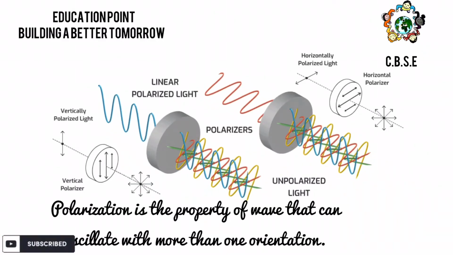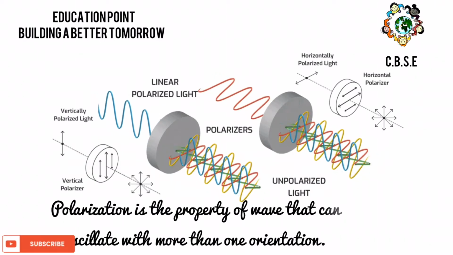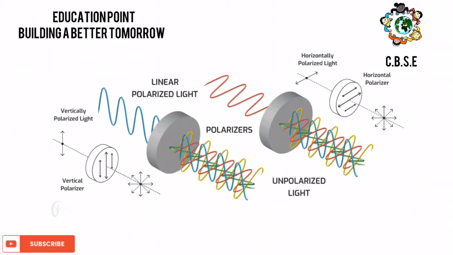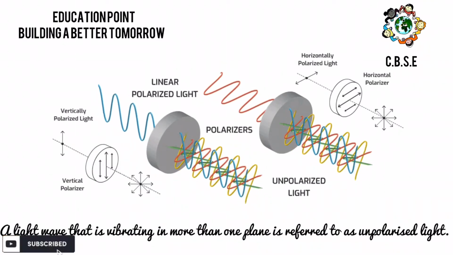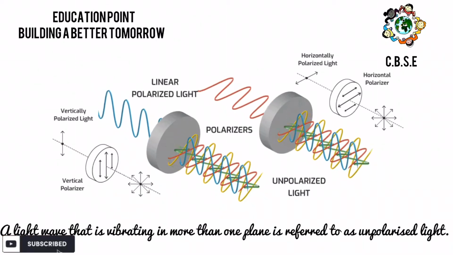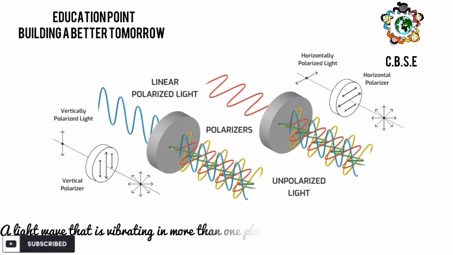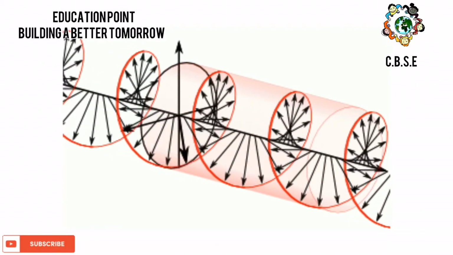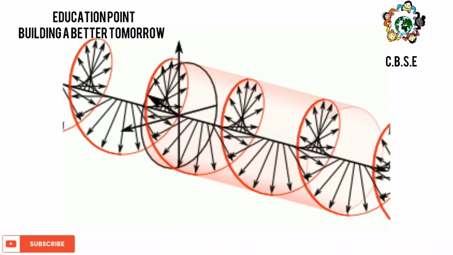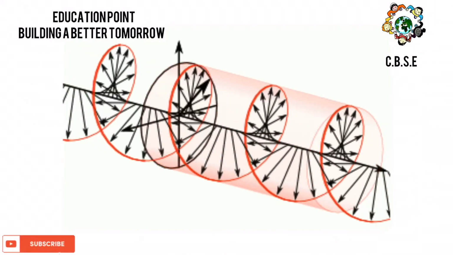Polarization is the property of a wave that can oscillate with more than one orientation. A light wave that is vibrating in more than one plane is referred to as unpolarized light. The process of transforming unpolarized light into polarized light is known as polarization of light.